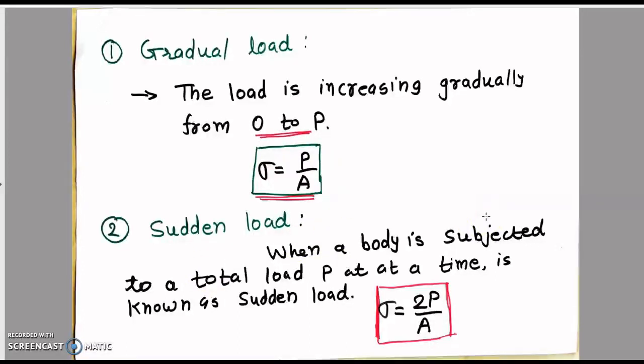Now sudden load. When we apply the total load on the body at once, it is known as the sudden load. When a body is subjected to a total load P at a time, it is known as the sudden load. Stress is equal to 2P upon A. It is the equation to find out the stress during the sudden load. Stress produced during the sudden load is twice compared to gradual load.